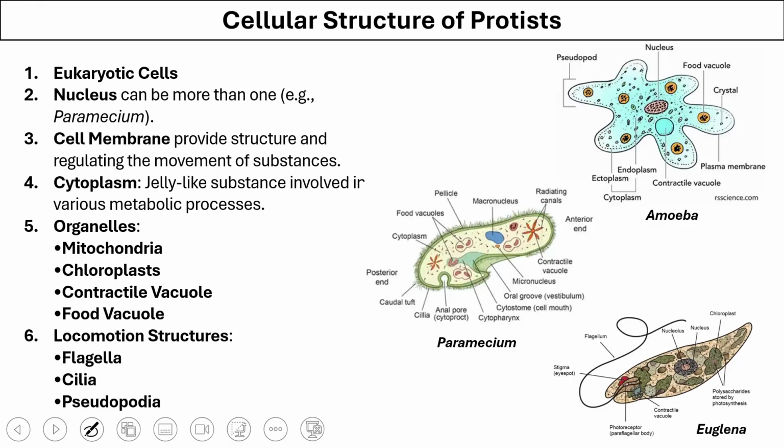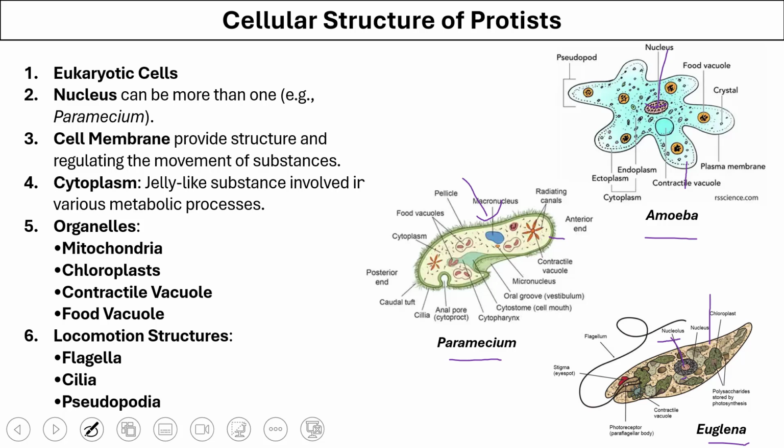Let's talk about the cellular structure of protists. Here we have the example of amoeba, paramecium, and euglena. They all are eukaryote and they have well-defined nucleus, like here and here. They have cell membrane, the outermost layer, and they have the jelly-like substance inside the cell which is called cytoplasm. In cytoplasm, most of the metabolic activities take place.